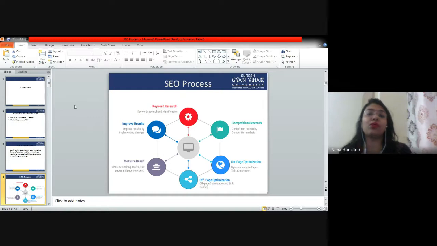Now, when we discuss the SEO process, these are the steps of the SEO process which are sequential and hierarchical. Sequential means one step will follow another step and another step will follow the second step. So this is how it goes. It starts from keyword research, then we go to competition research, then on-page optimization, off-page optimization, measure results, and improve results. Right? So till now we have covered two basic topics, the first and the second point. So we have covered keyword research and we have covered competition research.